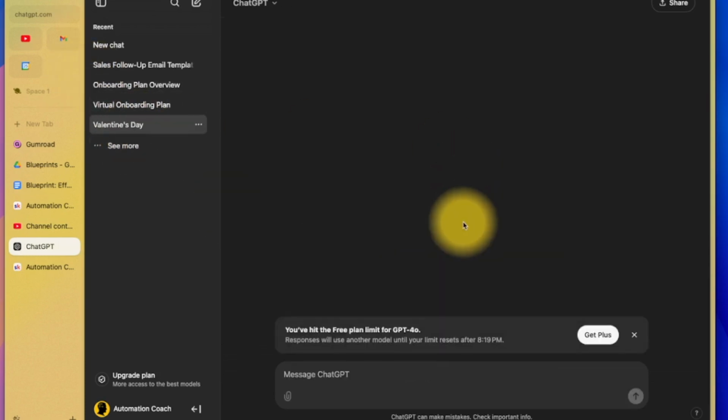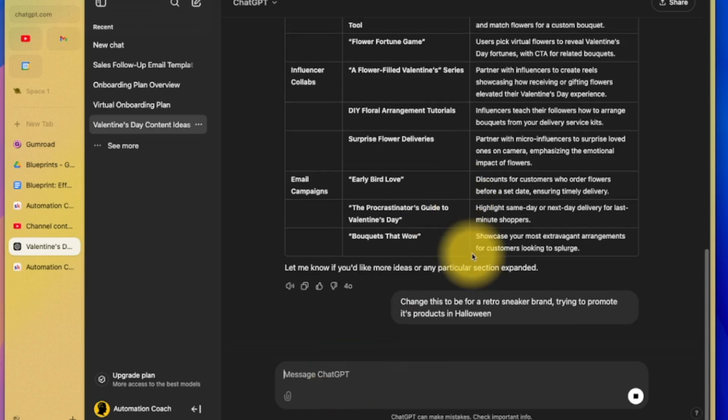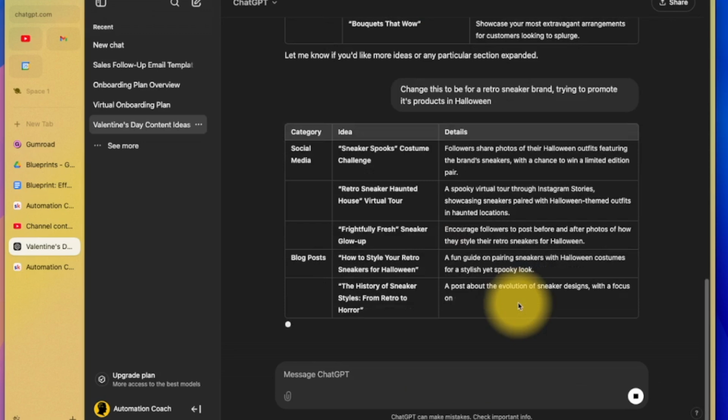Let's have a look at the Valentine's Day one. Here it is. And now we're going to change that. Change this to be for a retro sneaker brand trying to promote its products in Halloween. So it's going to follow the same structure, but this time for a completely different brand.